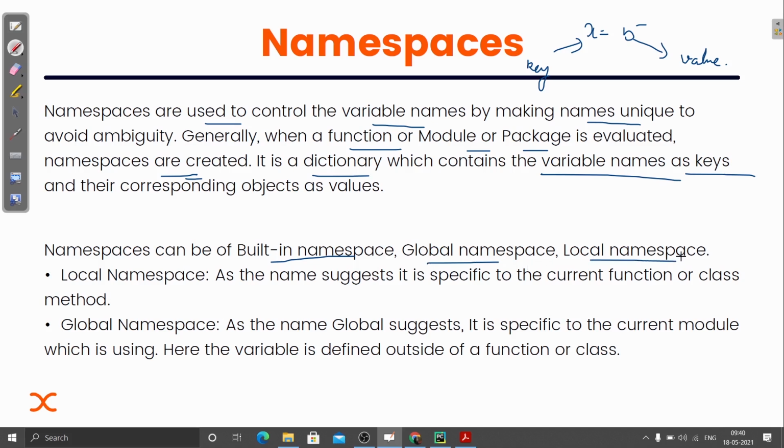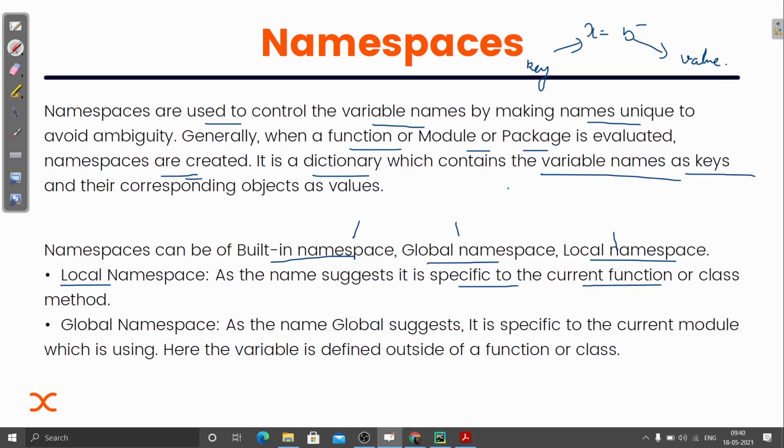Whenever you declare any variable, or whenever we execute or evaluate a function, module or package, the variables or the arguments that are being passed are stored inside either the built-in namespace, global namespace or local namespace. Now what is this local namespace? As the name suggests, I explained it in the scope topic as local scope. It is defined inside any function or a class, specific to the current function.